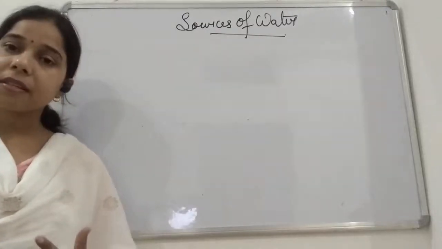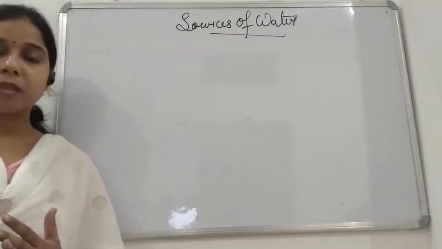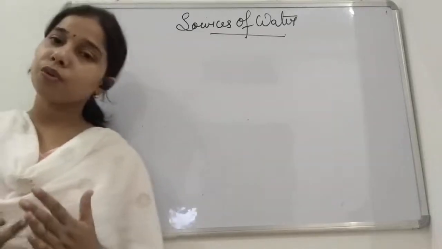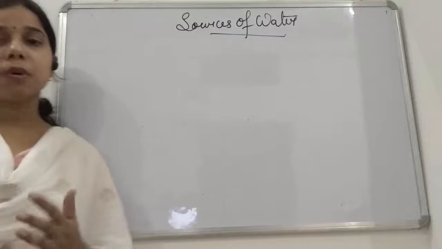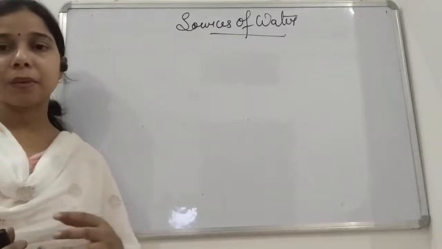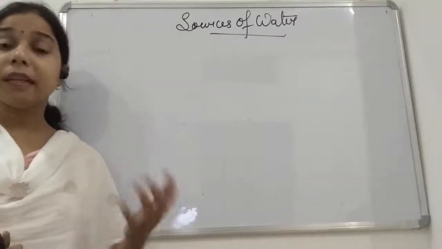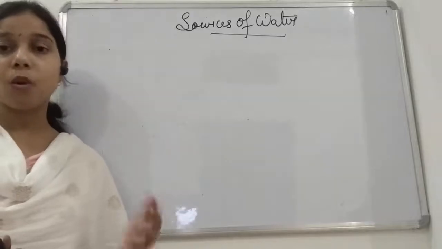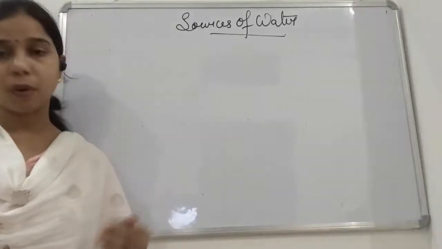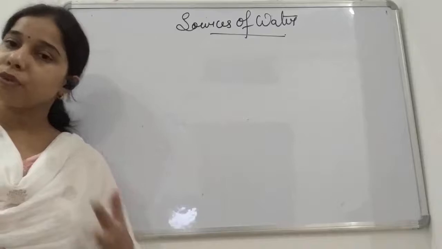Then the second use we discussed is agriculture. We studied that water is also used in agriculture. It is useful for irrigation, and all plants need water for their growth and the process of photosynthesis.